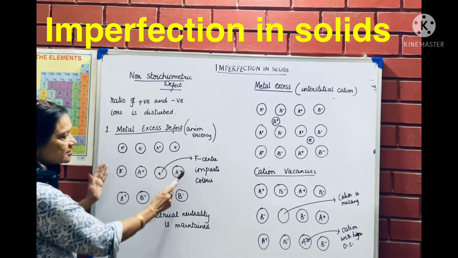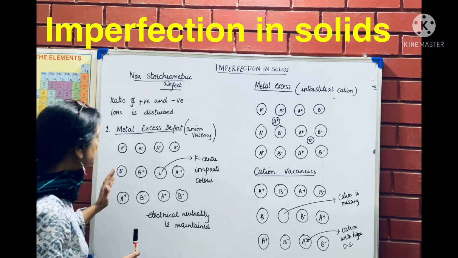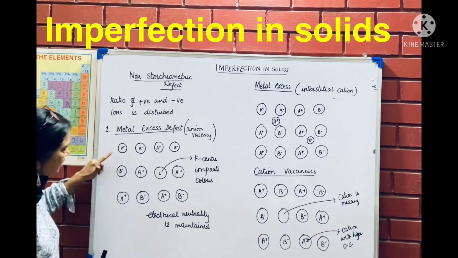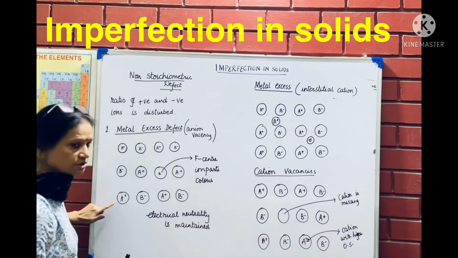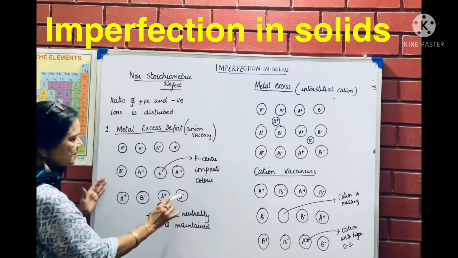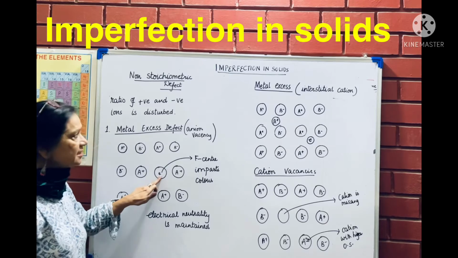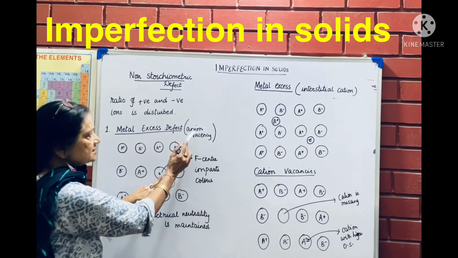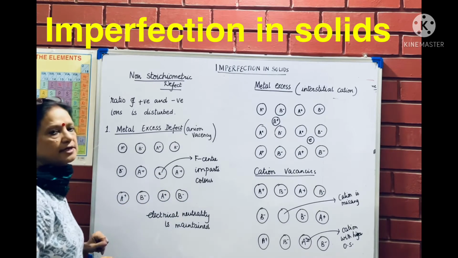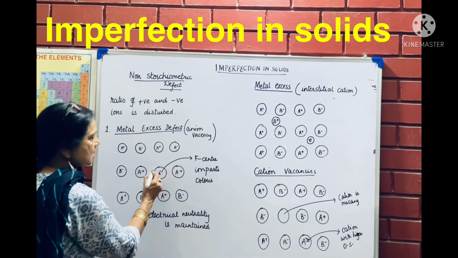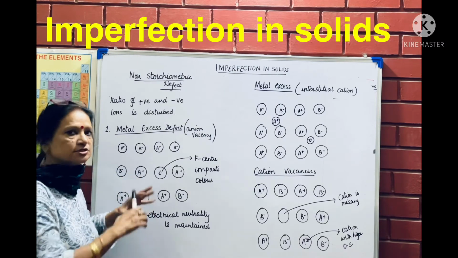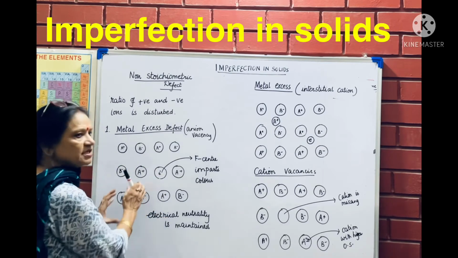So if there is a crystal, imagine when you are drawing the crystal, be sure that you draw A plus, B minus, A plus, B minus, then in the vertical line after A plus, B minus will come and so on. So alternate positive and negative ions. In this crystal, one of the negative ions is not present, that is the anion vacancy. Instead of that anion, an electron takes its place. Now when the electron takes its place, the electron is delocalized, meaning it is not present at one place. It could be just moving.